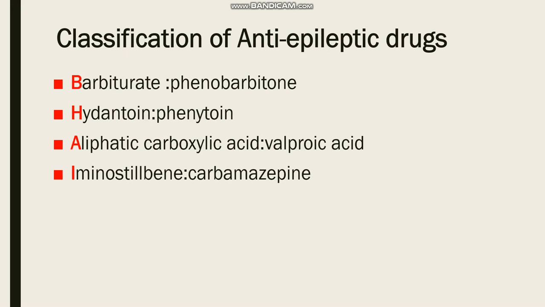Here we see barbiturates, an example of which is phenobarbital, and hydantoin, an example of which is phenytoin. Another is aliphatic carboxylic acid, an example of which is valproic acid or sodium valproate. Another is iminostilbene, an example of which is carbamazepine. We must remember that carbamazepine is very important in your board exam as well. The first letters of these classes stand for Bhai.